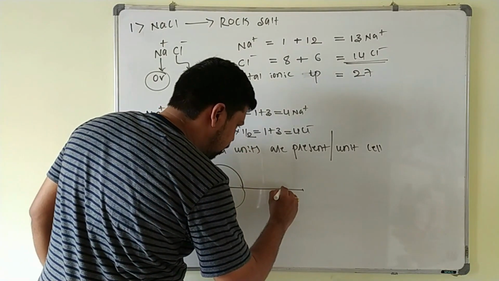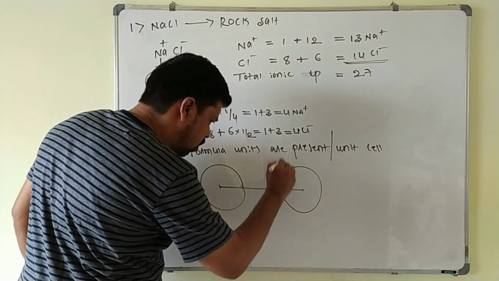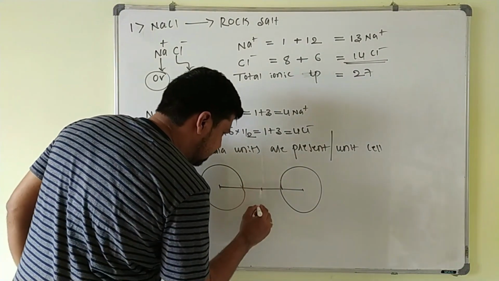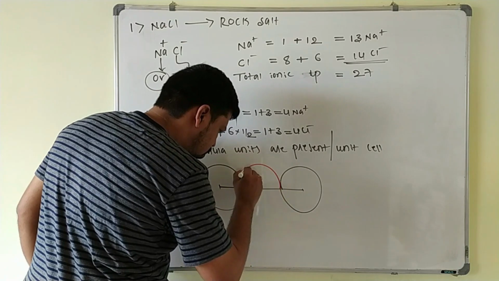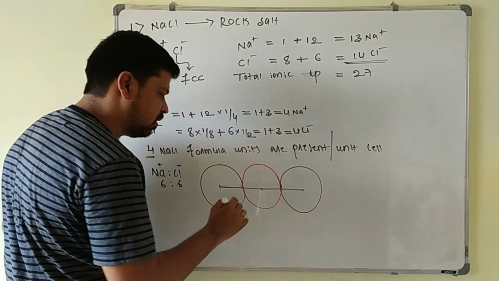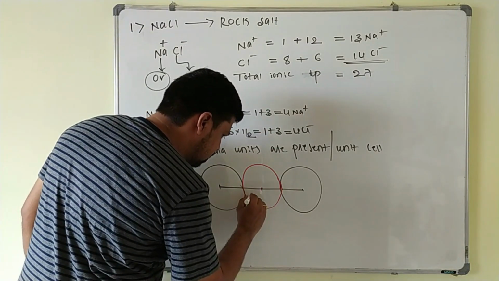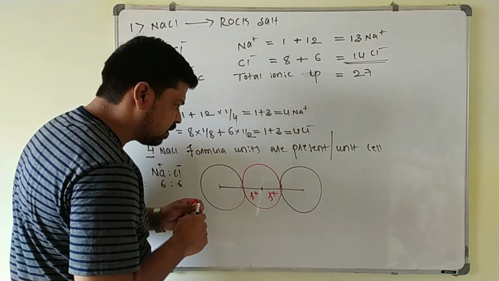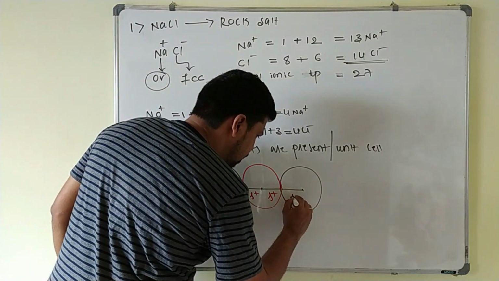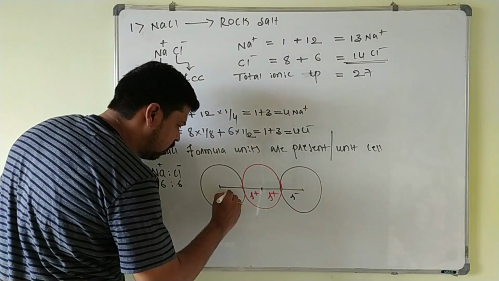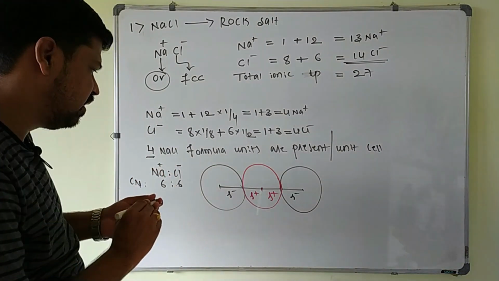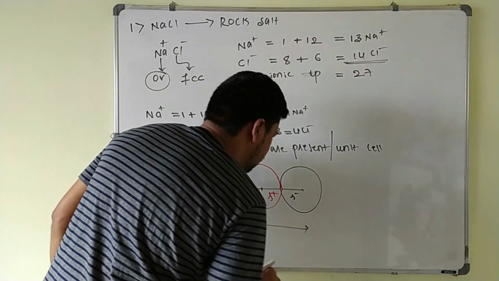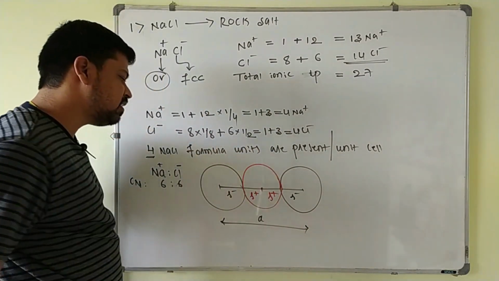Chloride ions are occupying the corners of NaCl, and the edge center is occupied by one Na plus ion. So this is the radius of one cation, and this one is the radius of the Cl minus ion, the radius of the anion. Now, what is the total edge length here? The total edge length is A here.